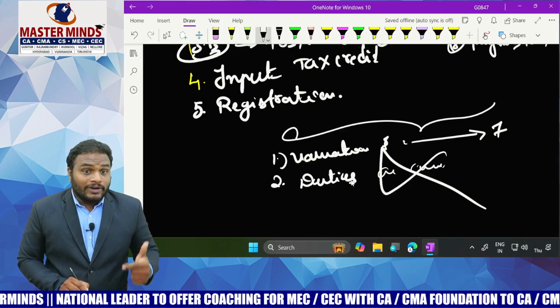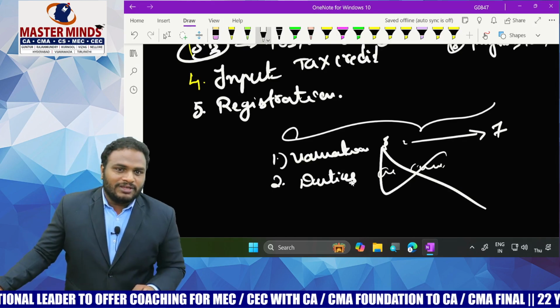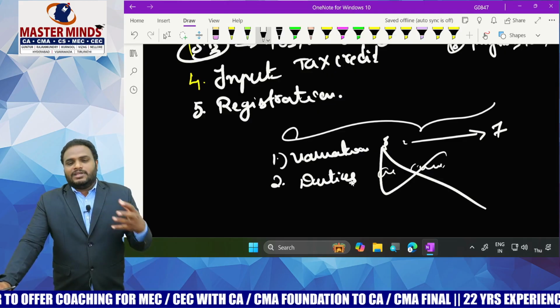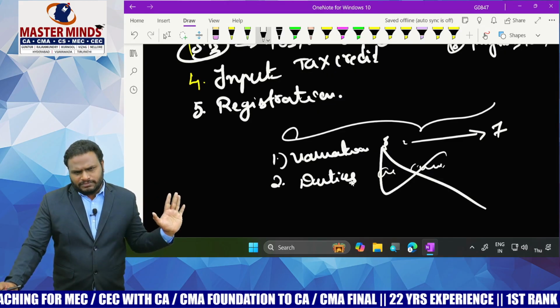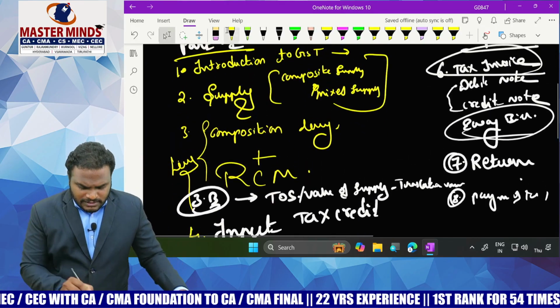Protective duty, countervailing duty. Do you remember those duties? Safeguard duty. Now, please read those duties. Only 3 to 4 lines are sufficient. Okay. Now, let me quickly summarize this.